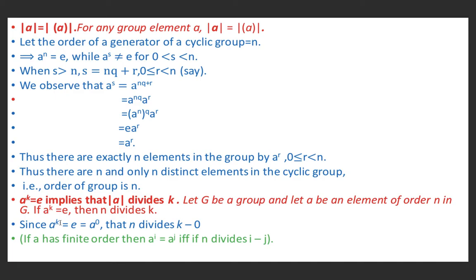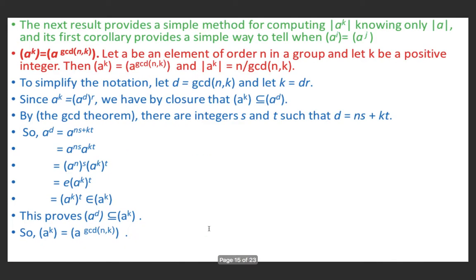Since a raised power k is nothing but e, as given, we can write e as a raised power 0. It means n divides k minus 0, because we have proved in the previous result that a has finite order, then a raised power i equals a raised power j if and only if n divides i minus j. So it means n divides k minus 0. So it is the result.